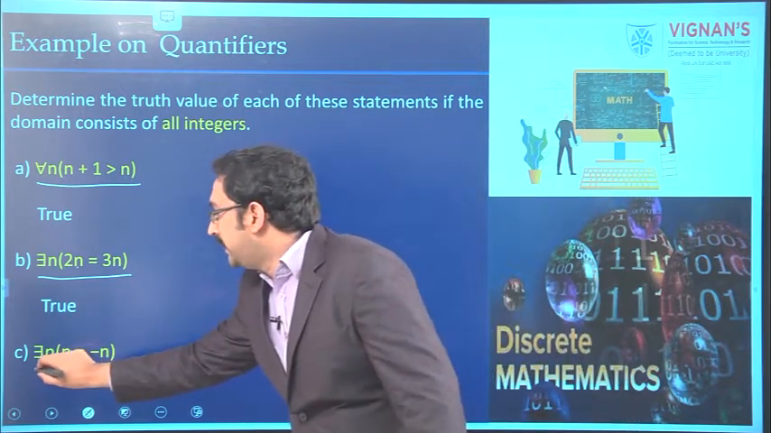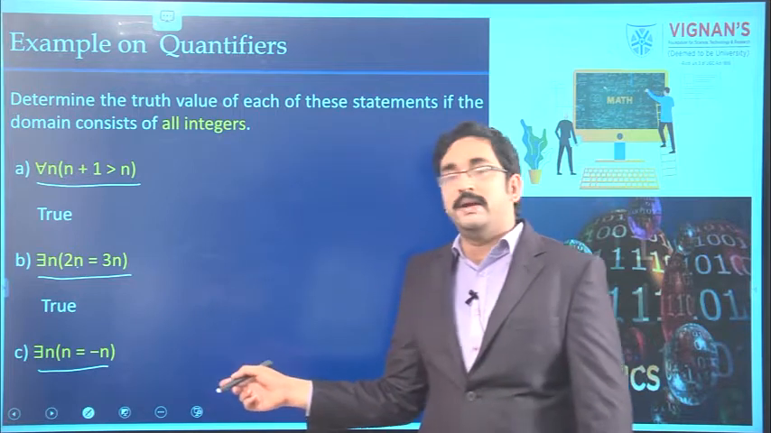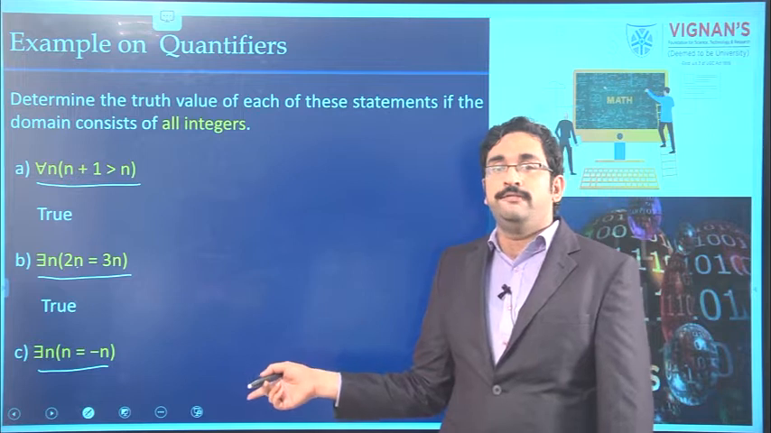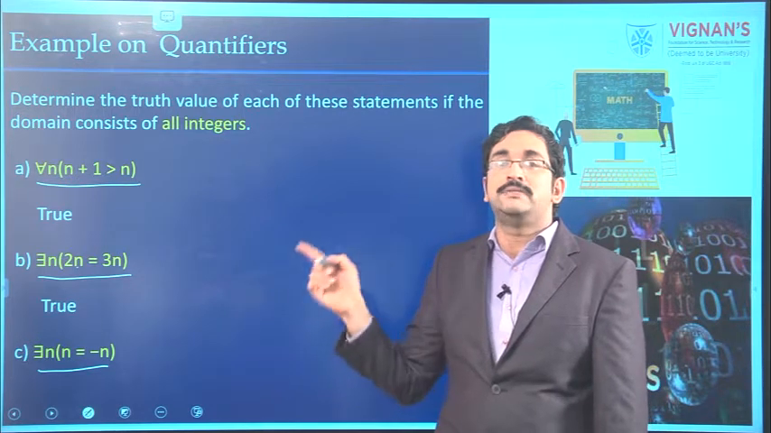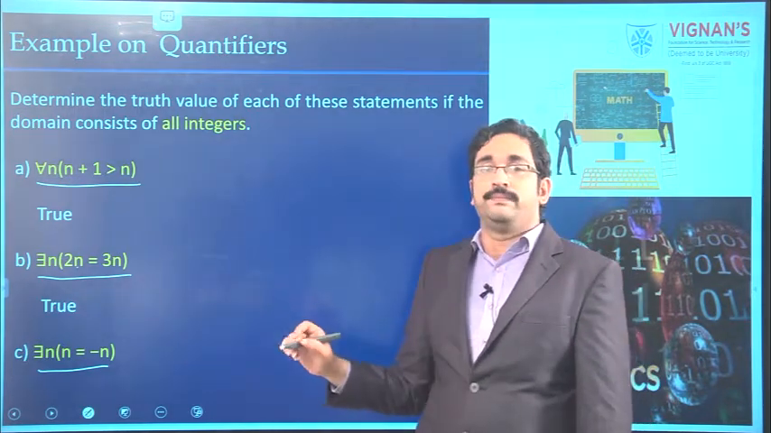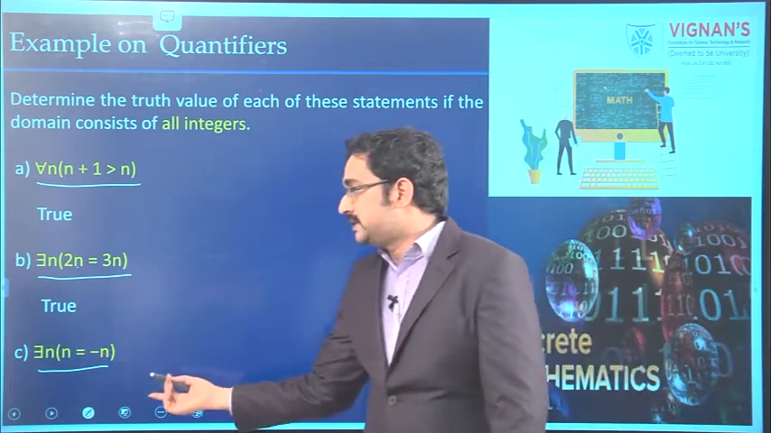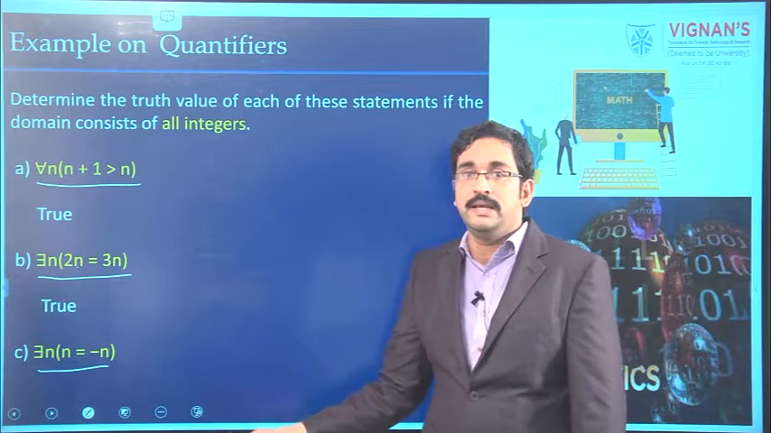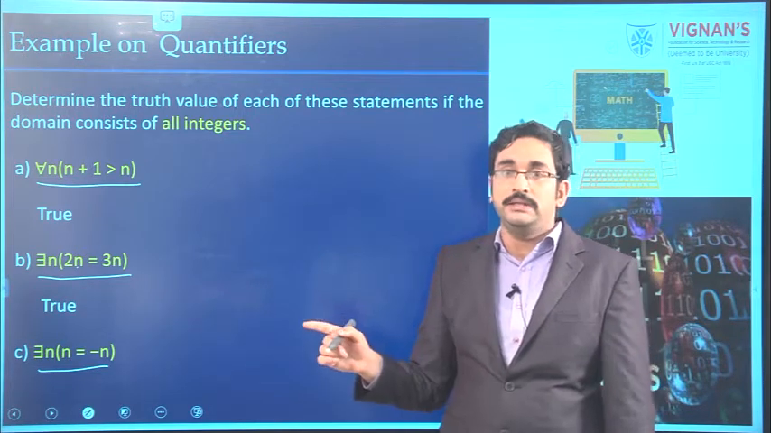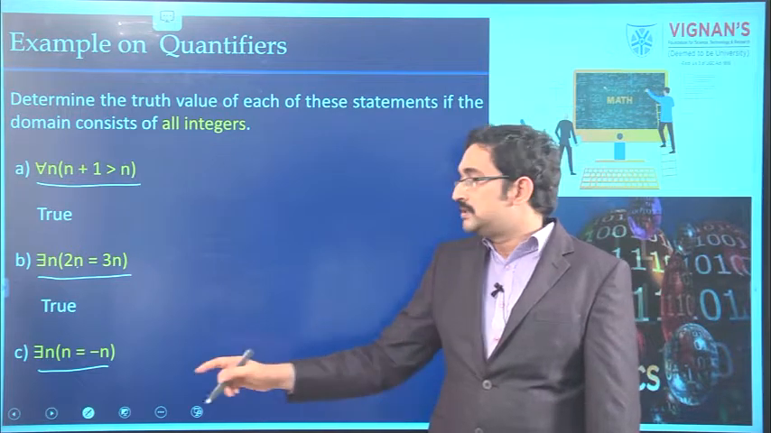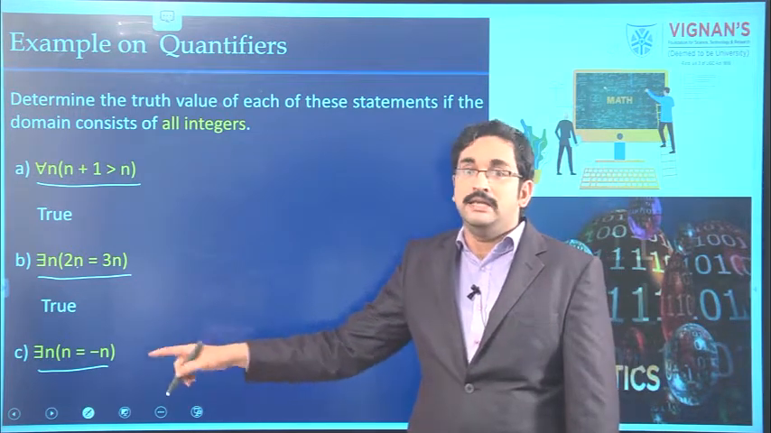Next one is there exists n, n equal minus n. That means it is true if we are able to prove that for at least one integer the condition is true. Take 0. 0 is an integer, 0 equal minus 0, the condition is true. That means there is at least one element for which the condition is true. Hence, we can say that the truth value of this statement is also true.